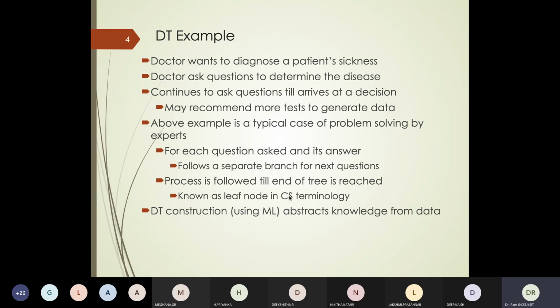As we said, in ML, all that we are doing is extracting knowledge from the given data on how decisions are to be made, and that knowledge is represented using a decision tree. That is where we use some ML algorithm so that, for the given data, we can build a decision tree which represents our knowledge. Once the decision tree is made, we can use it to arrive at a decision when we present it with some other data set or our query data.